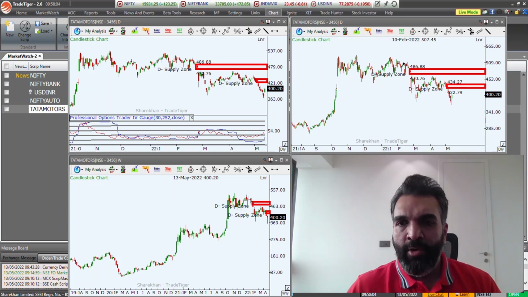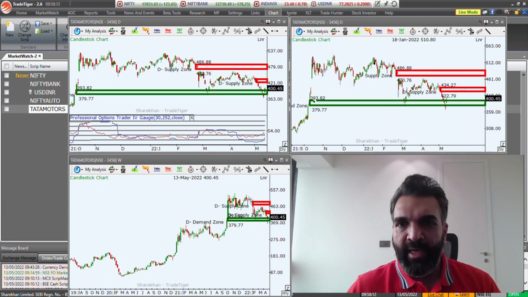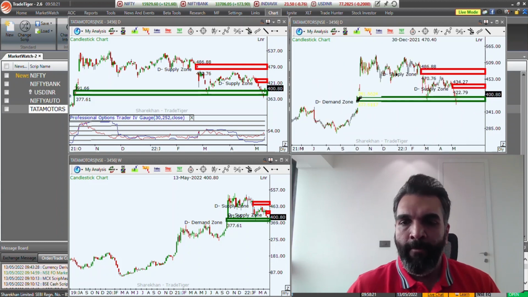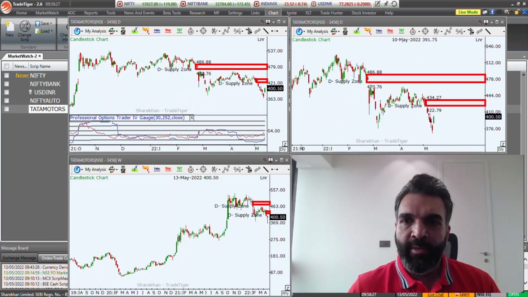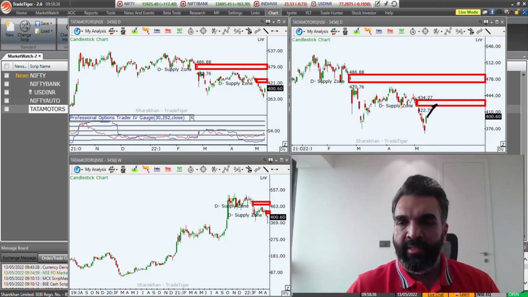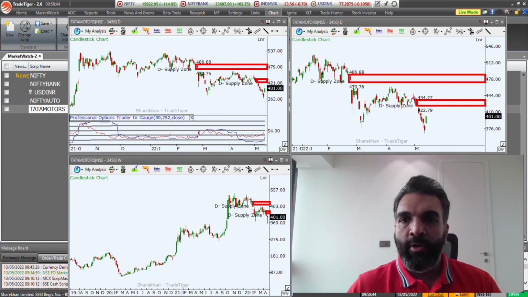Now the reaction that you are seeing on Tata Motors to the upside is because of this level of demand over here. So you can see this very, very subtle level of demand. Prices came here once, right? And they pierced this level of demand, and now they are moving up. Whenever prices pierce a level of demand, that demand is no longer a level of demand, and that means more supply is coming into the market. So what we are expecting on Tata Motors is that even if it gives you a strong bounce, it might do something like this, get into this area and continue its move to the downside. So this is how we are looking at the stocks and the sectors for this week.